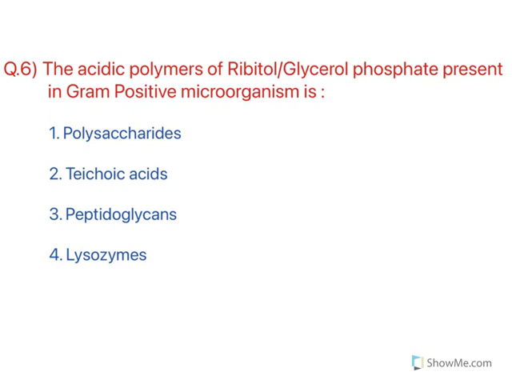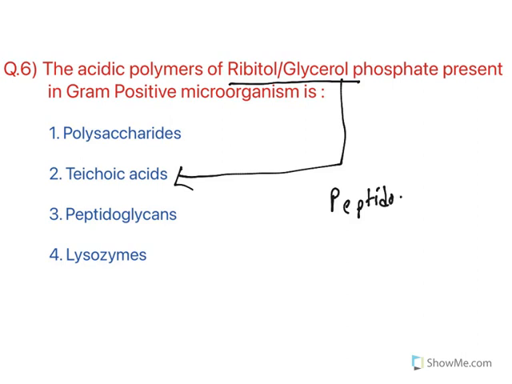The acidic polymers of ribitol glycerol phosphate present in gram-positive microorganisms are known as teichoic acid. Now in gram-positive bacteria, you have a cell wall made up of peptidoglycan. This peptidoglycan's flexibility is increased by this teichoic acid. So the answer is teichoic acid.